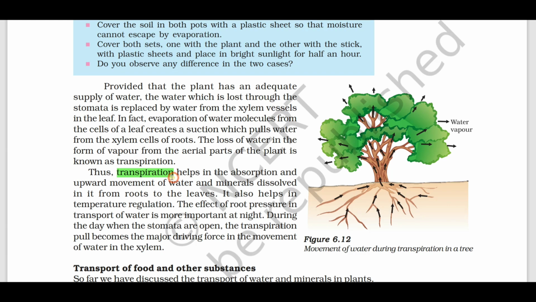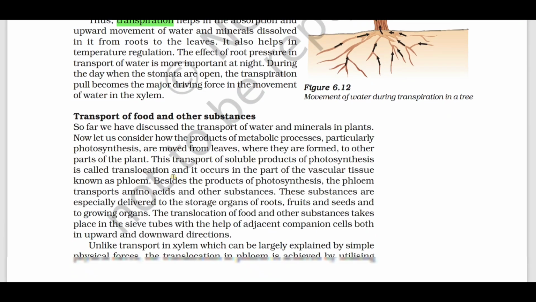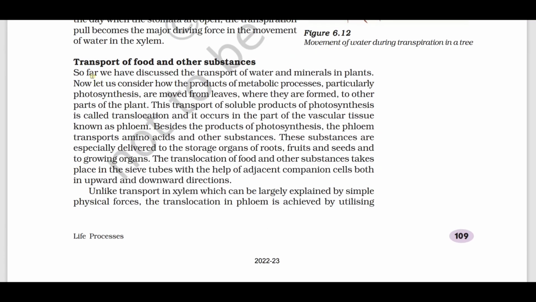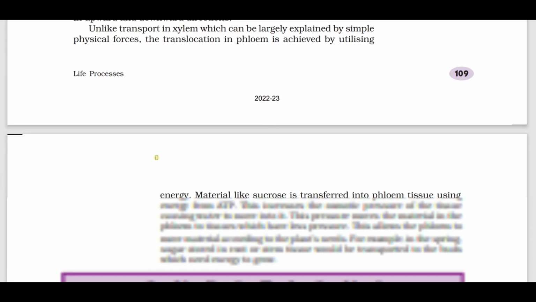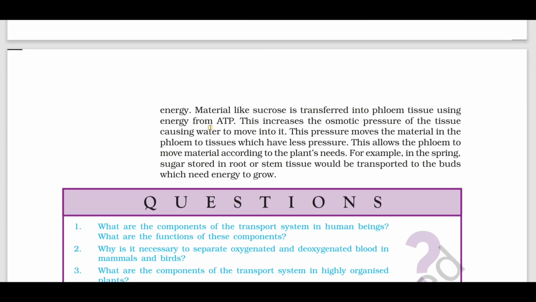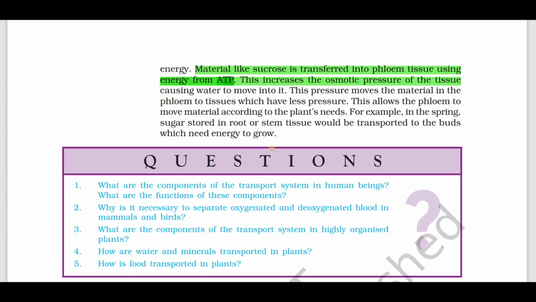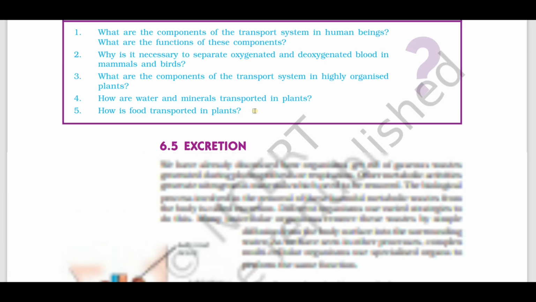Transpiration is the loss of water from the plant body, whereas translocation is the transportation of food. You should know how the food is transported, using what? ATP molecule. You already know that ATP is used to carry out endothermic reactions, where energy is released.